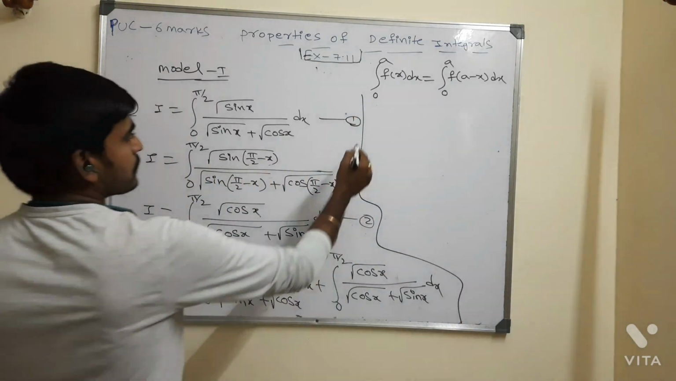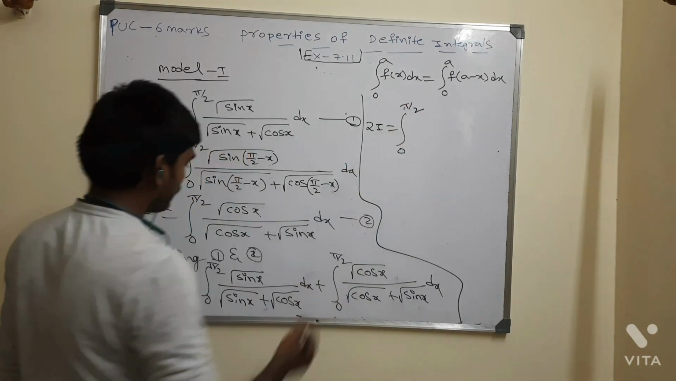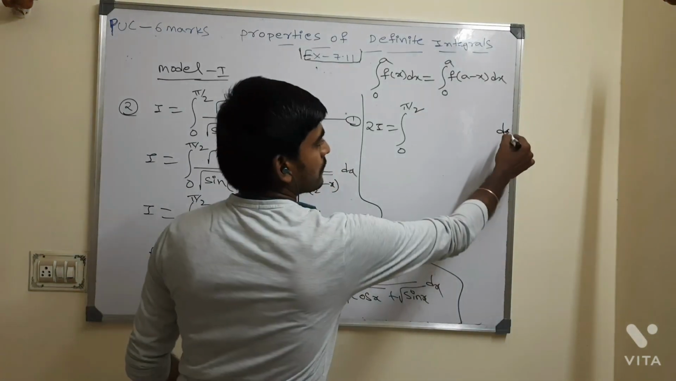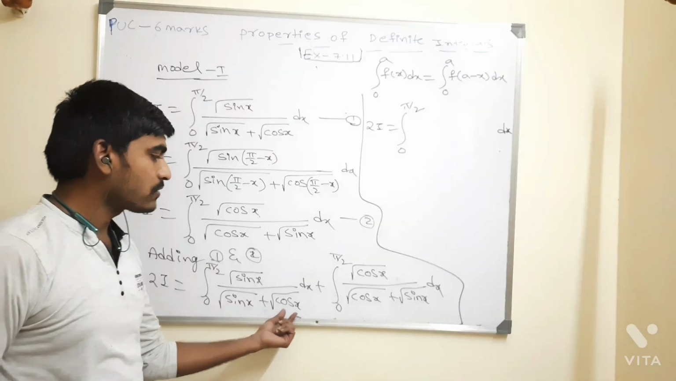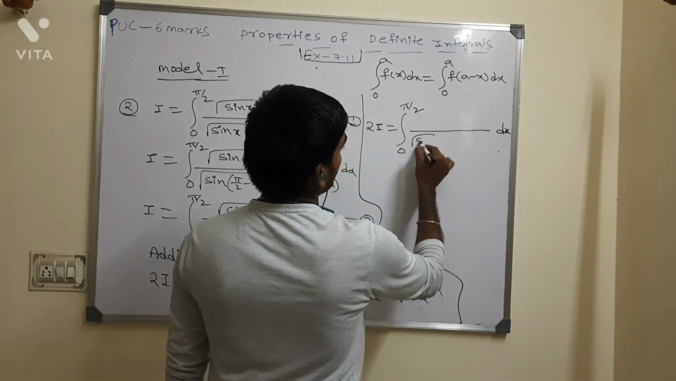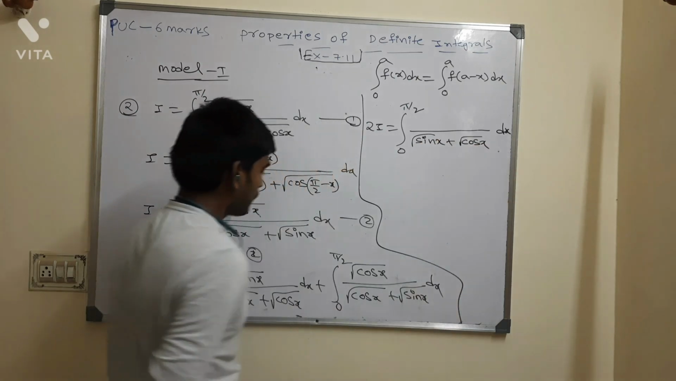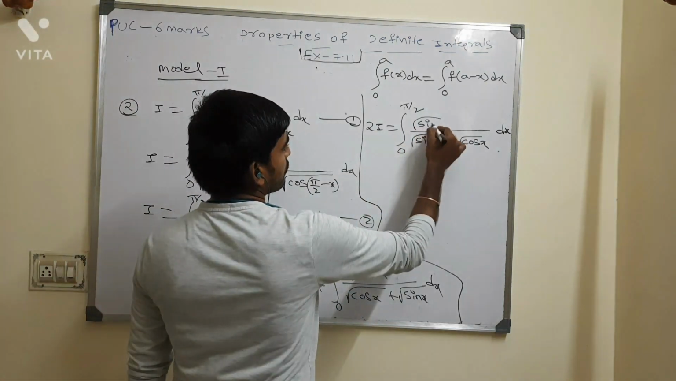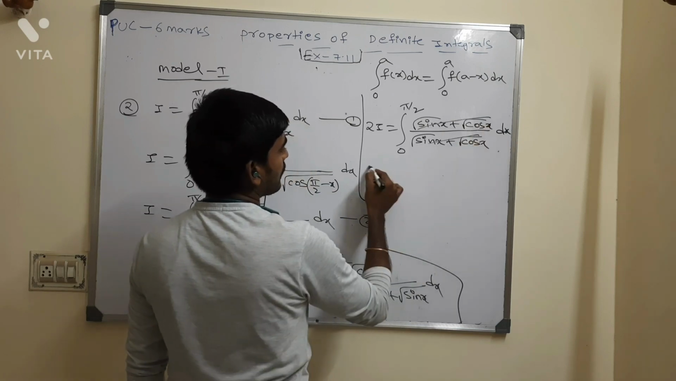Now please observe that 2I is equal to the integral from 0 to pi by 2, and the dx is the same. Then what I have here, the LCM, is root of sin x plus root of cos x. The LCM is the same. After that, the numerator is also root of sin x plus root of cos x. You can observe and you can eliminate these two things.